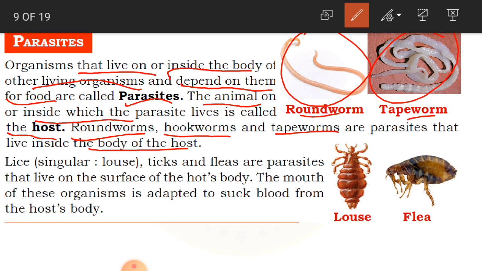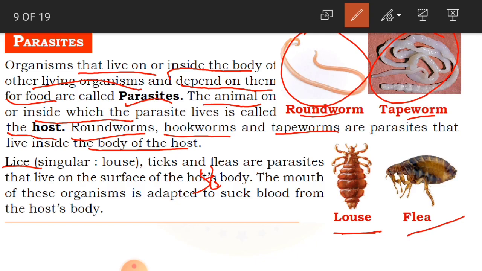Here we have one more example, that is the lice. This one, louse. Lice is the plural form, louse is the singular form. These lice, and then ticks and fleas, are parasites that live on the surface of the host's body. In the sense, these creatures live on the surface of the body of any animal or human being.